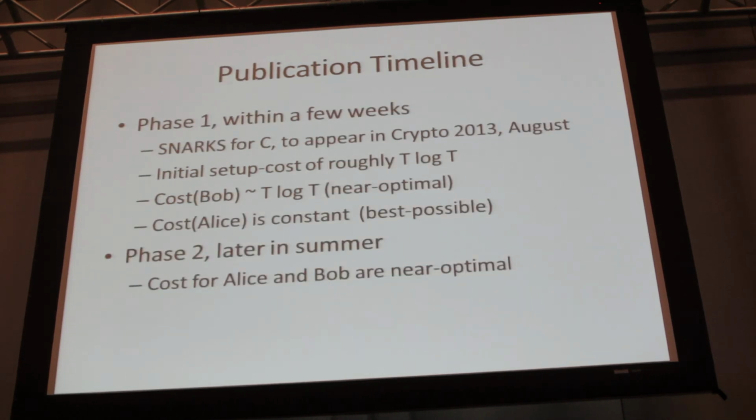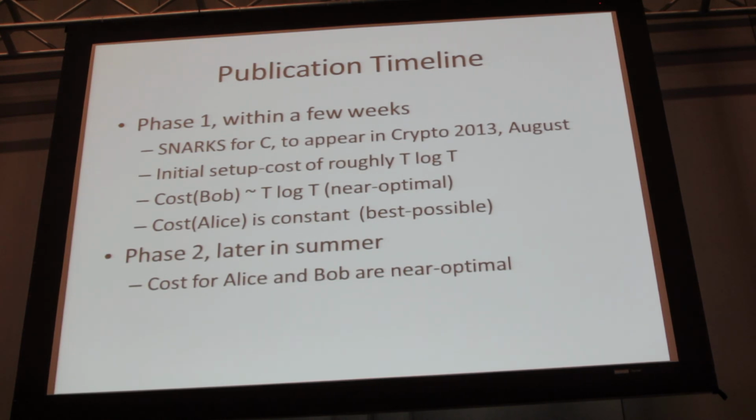So, in terms of things to look for in the Bitcoin world, if you want to try and play with this, phase one, which I'll describe soon, is going to appear within a few weeks. We have a hard deadline presenting it at the conference on cryptography. It's going to be in Santa Barbara in August. You're all welcome to come in and see it. And we'll put things online, hopefully much before that. So by the end of August, there'll be some documents and some source code to look at.